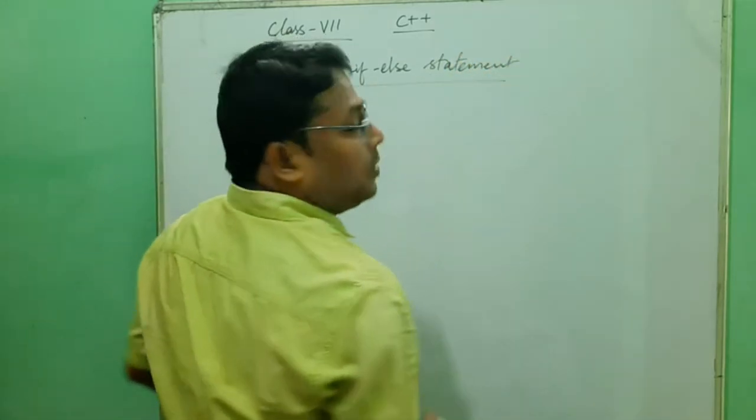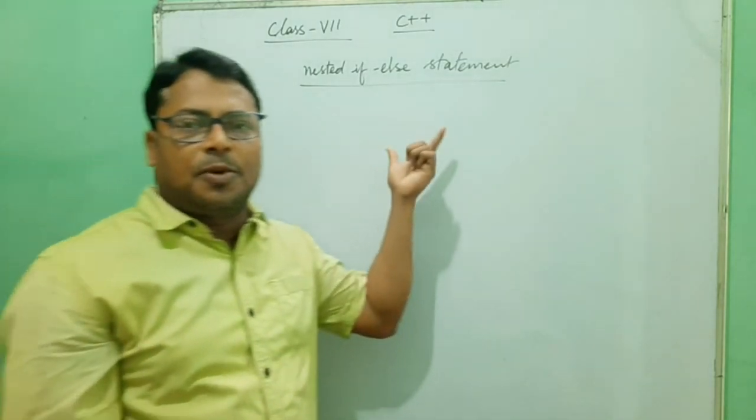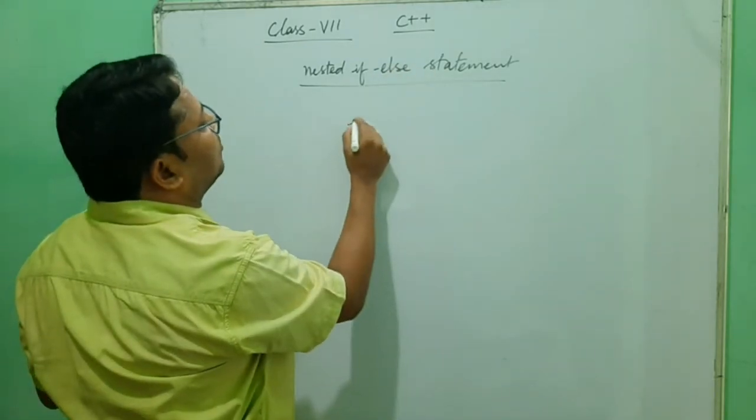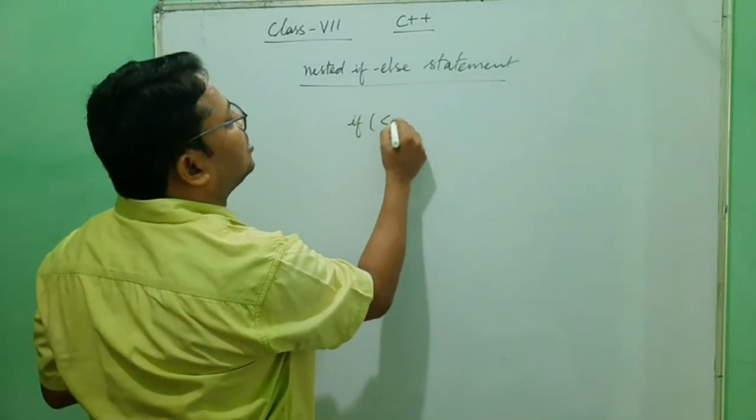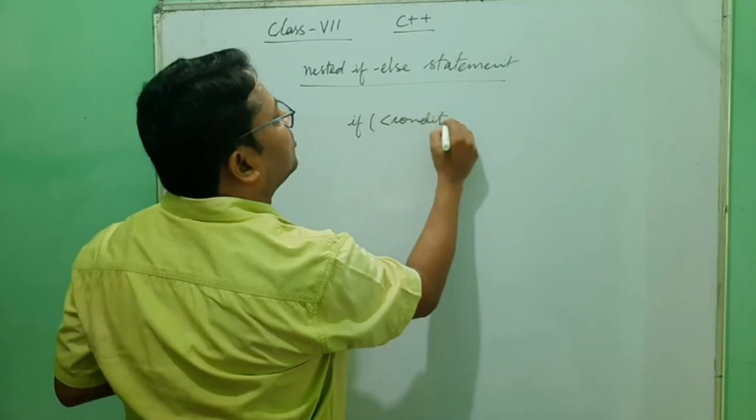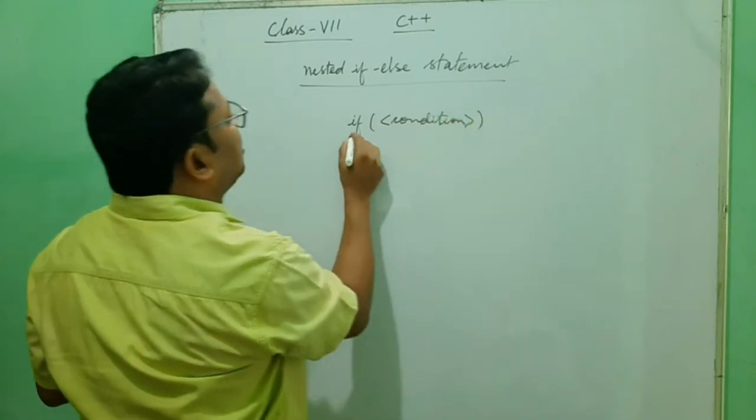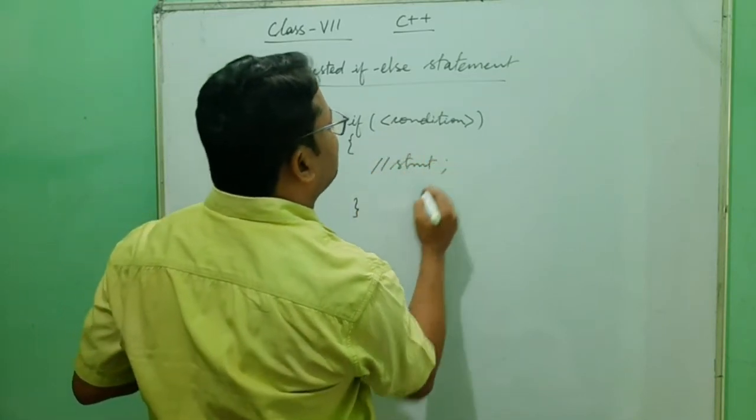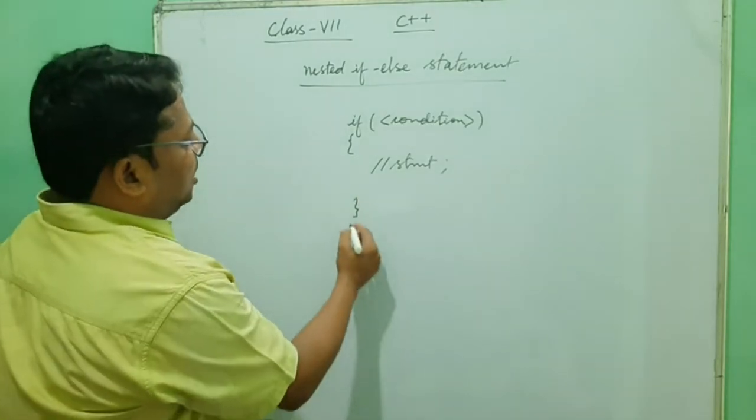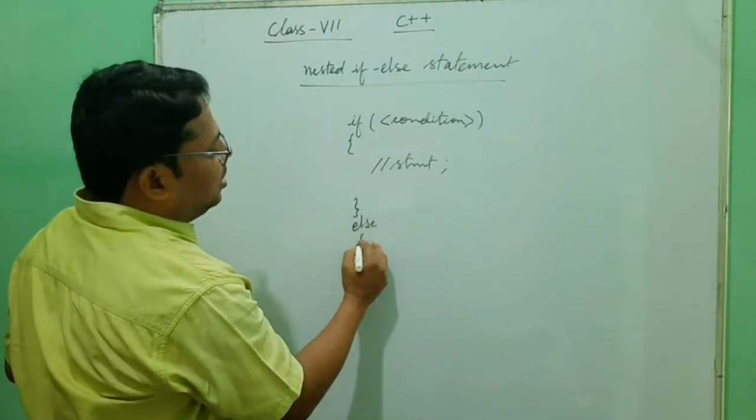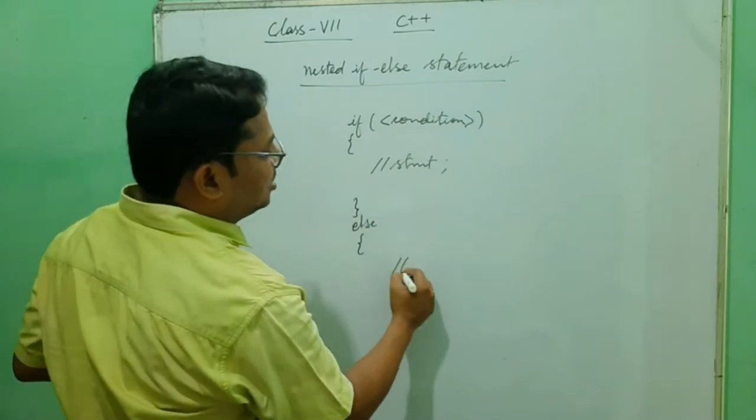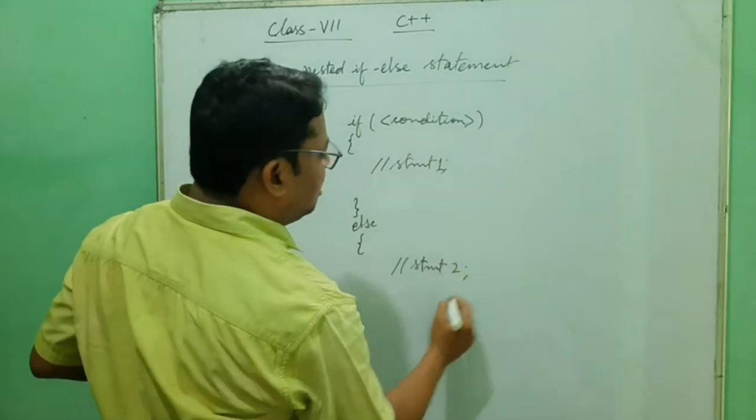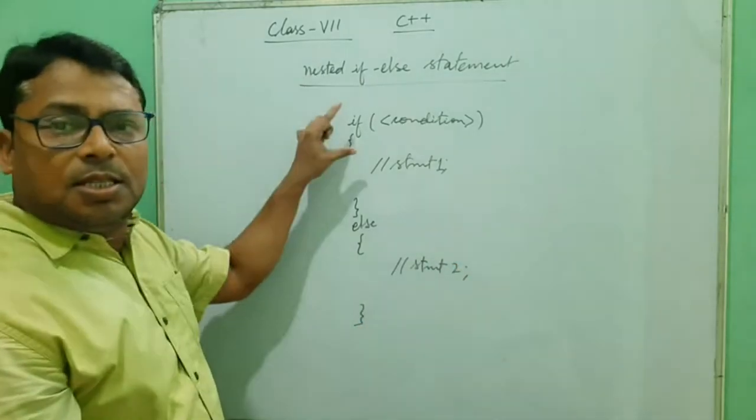So let us first understand the concept of the nested if-else statement. In an if-else statement, we put a condition, and when the condition is true, it executes the statement written inside the if. Else means when the condition is false, another statement, another operation, is executed. This is statement 2. This is if-else.